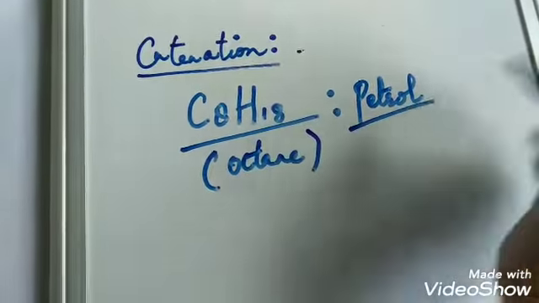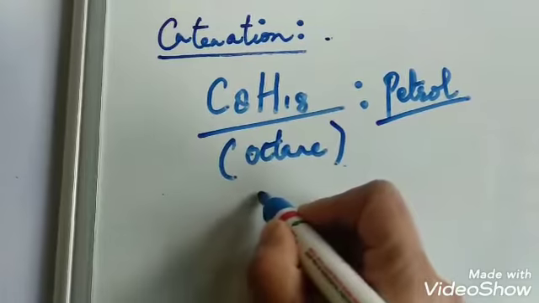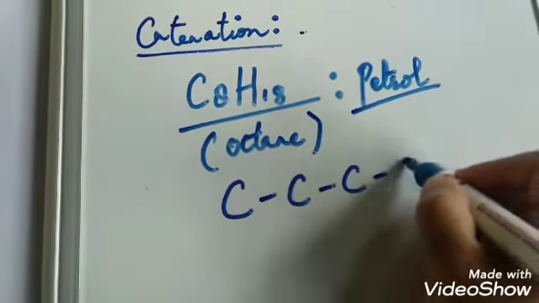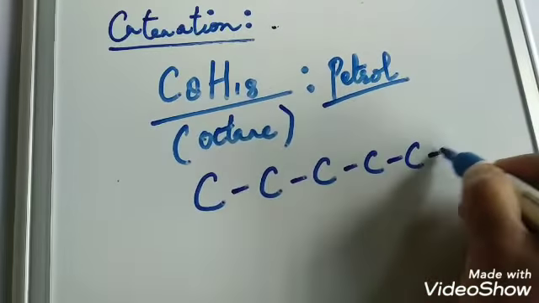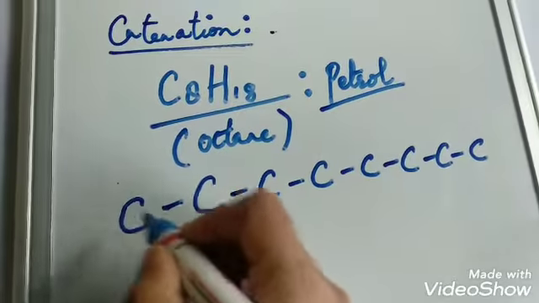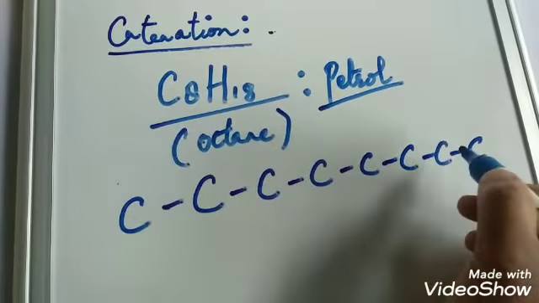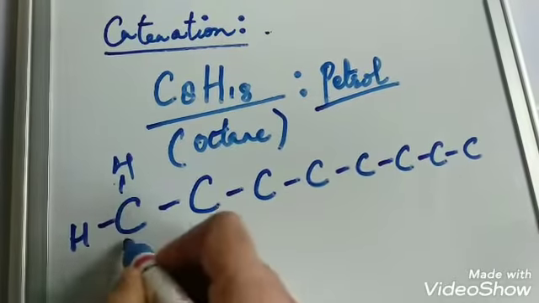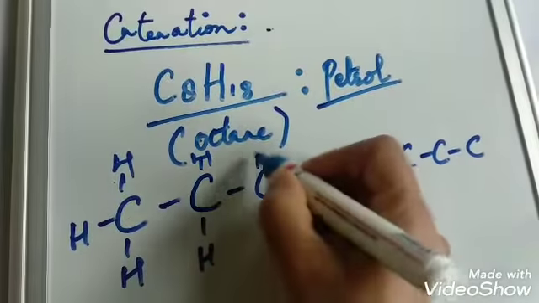You all know what petrol is, right? Here, 8 carbon atoms, 1, 2, 3, 4, 5, 6, 7, and 8, get connected to one another back to back, and each carbon atom gets attached to hydrogen atoms.